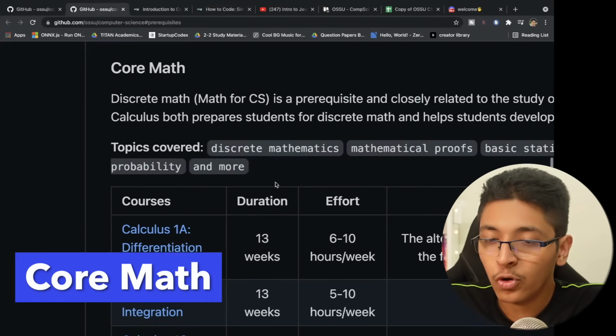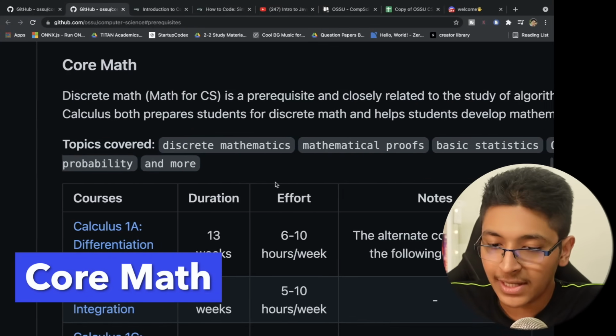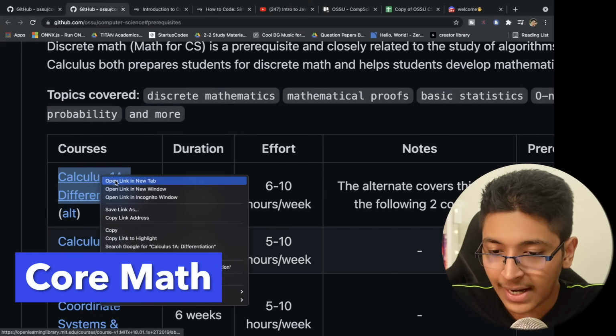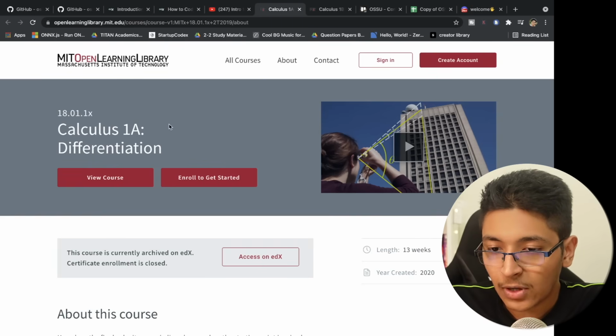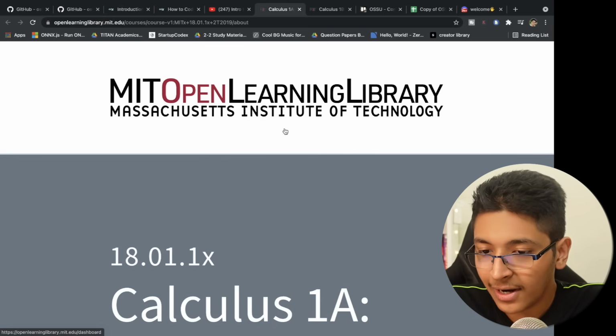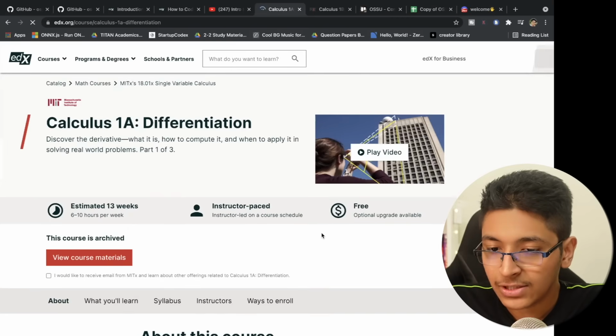Then of course you have core maths. You need to have a basic understanding of discrete maths. So that's why you have this thing. You'll be learning about calculus 1A, that is differentiation. Then you have calculus 1B, integration. Again, this is from MIT right here, MIT Open Learning Library. You can click on this, access on edX, and that way you can get this course from edX.